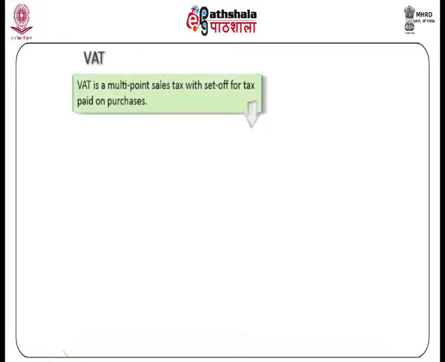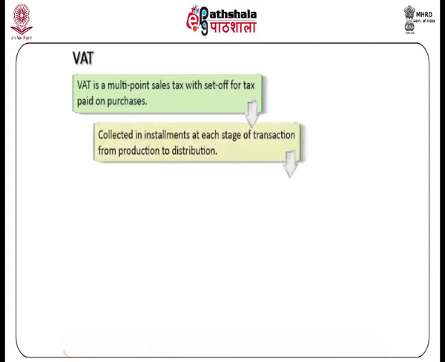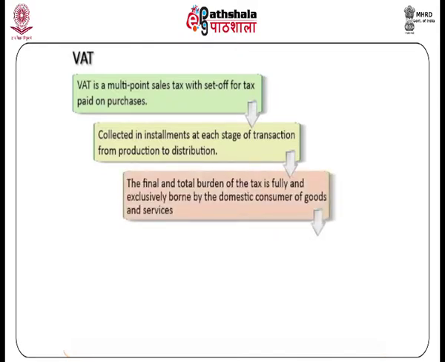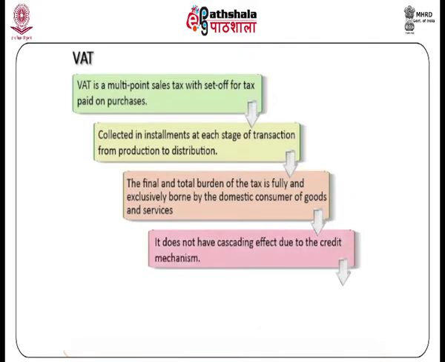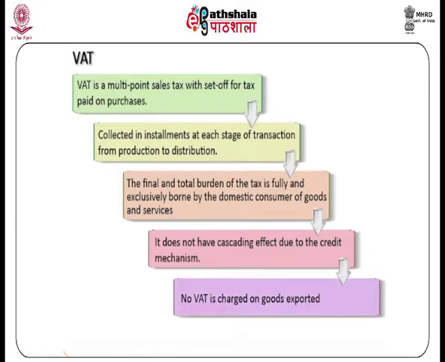VAT is a multi-point sales tax with set-off for tax paid on purchases. It is collected in installments at each transaction stage in the production distribution process. It does not have a cascading effect due to the system of deduction or credit mechanism. VAT is a tax on consumption. The final and total burden of the tax is fully and exclusively borne by the domestic consumer of goods and services. Since it is a tax on domestic consumption, no VAT is charged on goods exported. It is an alternative mechanism of collection of tax. In many respects, it is equivalent to a last point retail sales tax.